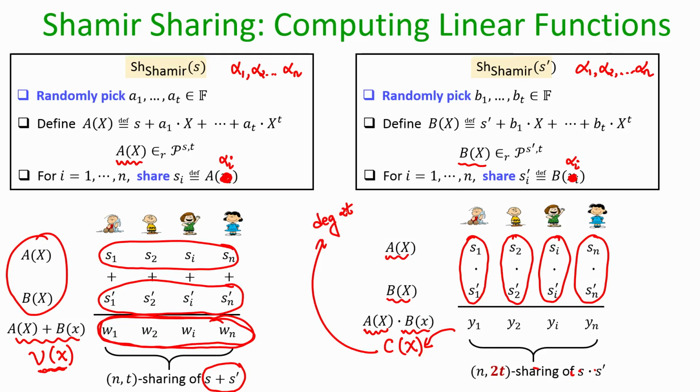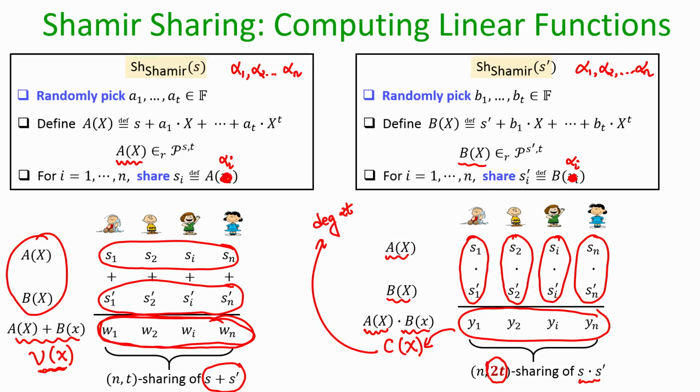That means this new vector of n values indeed constitutes shares of S times S prime, but the degree of sharing is no longer t, rather it is 2t. This was not the case for the earlier operations. For those, when I performed the operations on the shares, I still obtained a new vector of shares where the degree of sharing was still t, but now the degree of sharing has changed from t to 2t.